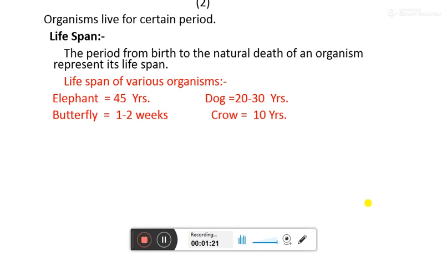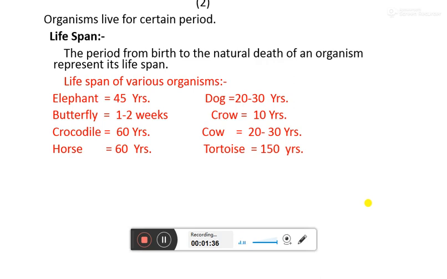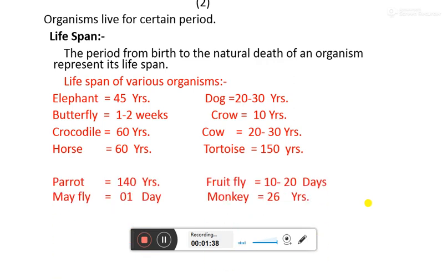Say we have the elephant, which lives for 45 years. Dog lives for 20 to 30 years. Butterfly 1 to 2 weeks. Crow for 10 years. And likewise the other animals also have their own lifespans.